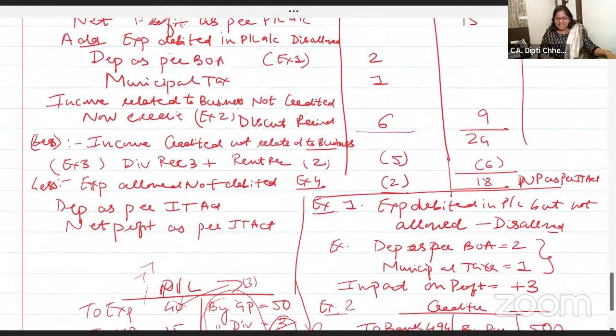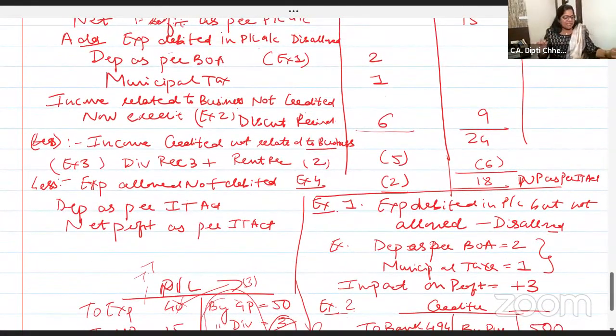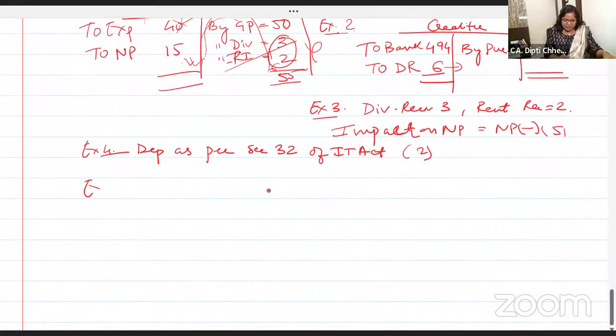Okay, now there's a very important googly before we close. And the googly is some expenses are debited in the P&L account, like diaries gifted on New Year. 2024 has started. So diaries gifted on New Year to our clients. I'll write it as example 5.